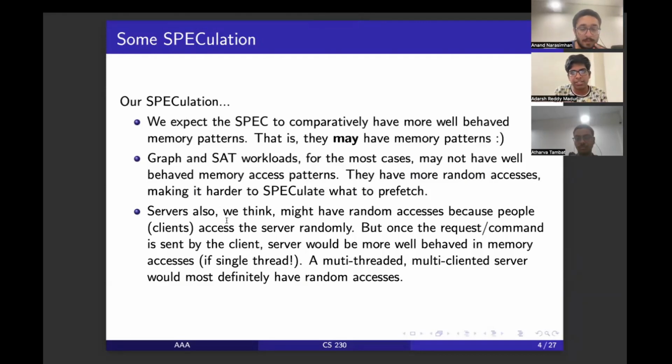And servers also, we think, will be more towards random accesses, because many clients will be connected at the same time to a server, and each client's associated data might be at a different memory location. So when the server is processing multiple things, it might have to jump around a lot. So we think that it might have more random accesses.